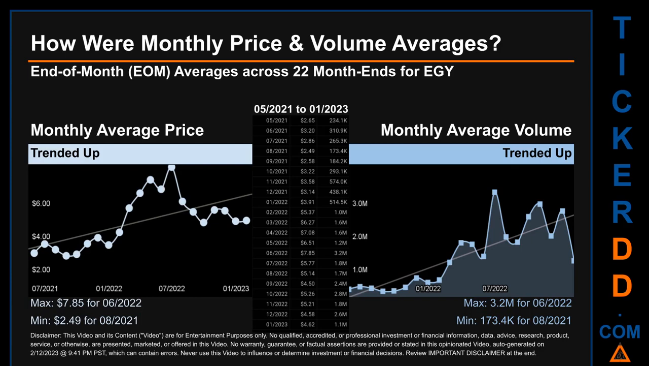The maximum end-of-month average price was $7.85 for 06/2022 while the minimum was $2.49 for 08/2021. Looking at volume, 06/2022 and 08/2021 respectively saw the highest and lowest monthly average volume at 3.2 million and 173.4 thousand.